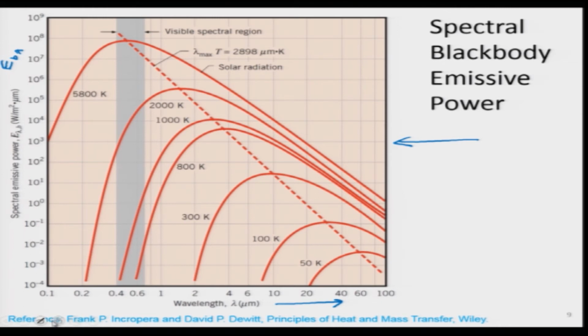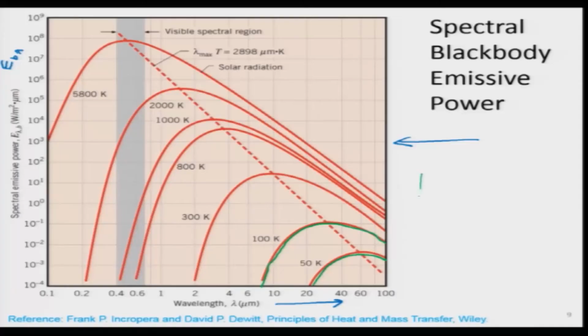Let us say we have a very cold body, very icy, because its temperature is 50 Kelvin. So, then the emissive power is very low. We increase its temperature, make it 100 Kelvin, then it becomes like this. Then further increase, it becomes 300 Kelvin, then the curve has further increased, then 800, then 1000, 2000 and then very close to the solar temperature. So, what are the things that we are seeing over here? Very clear picture that if we increase the temperature of the body, it is emitting more and more E b lambda, at each lambda E b is increasing.